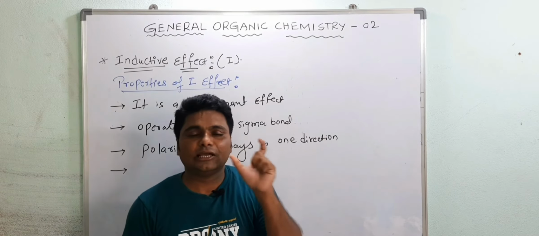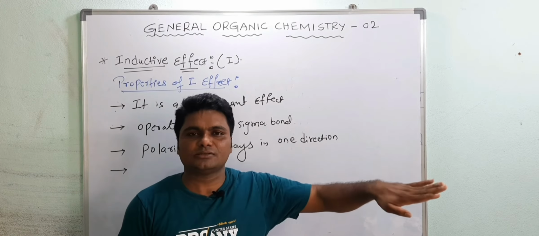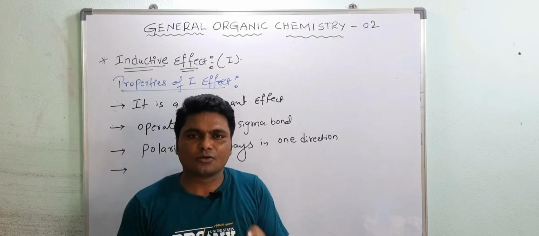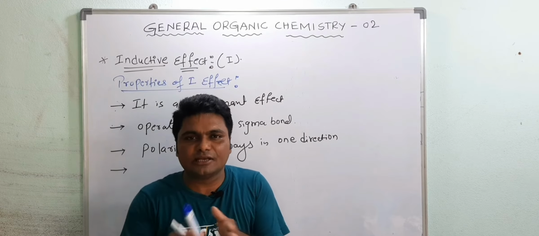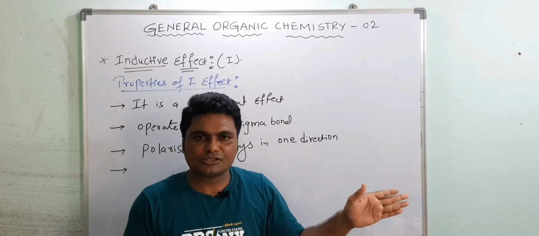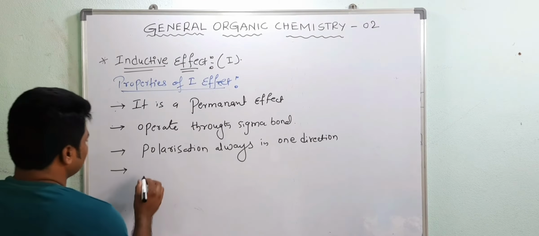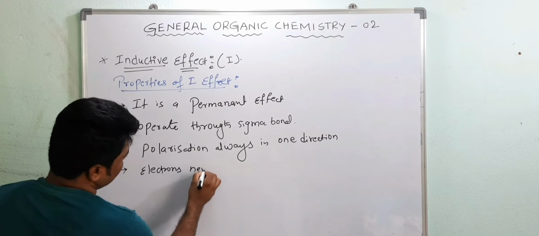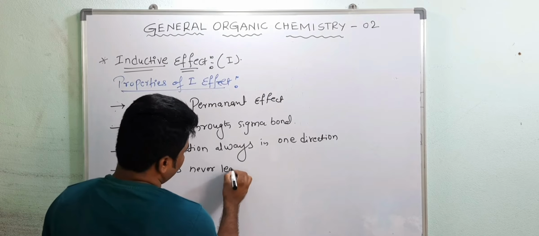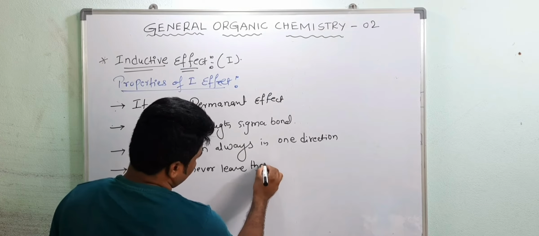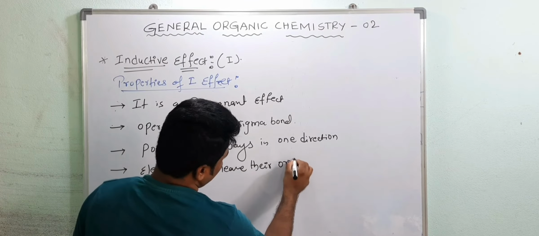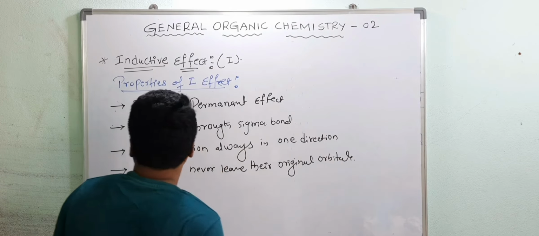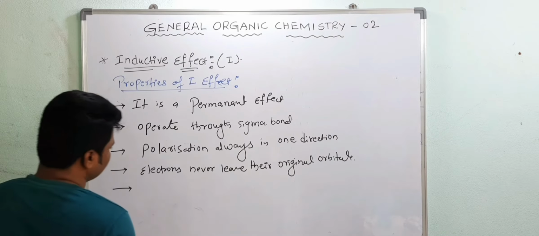It means the electrons never leave their original orbitals. If the electrons leave their original orbitals, then the bond will break. Understood? This point is also very important: electrons never leave their original orbitals.